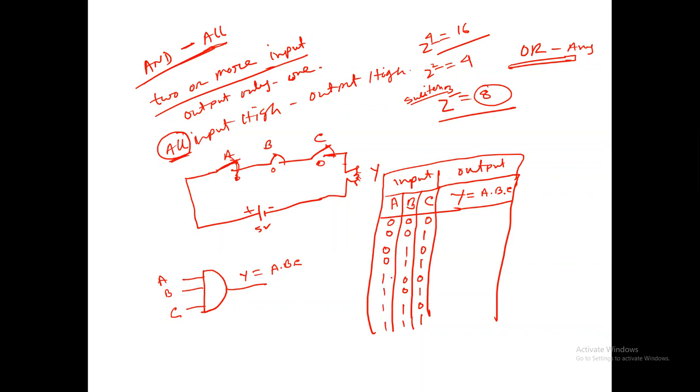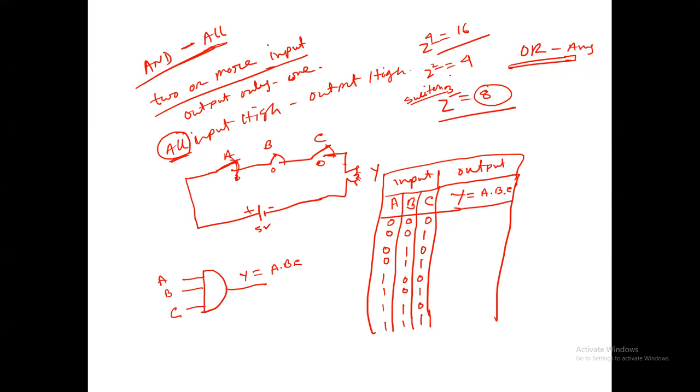Sir, you mean first of all we have to start with the last digit? Yes. For example, we have A, B, and C. First of all, we have to count from the last digit, C, on the right side: on and off, on and off. That means single 0 1, single 0 1. Then double 0 double 1, double 0 double 1. Then 4 0 4 1, 4 0 4 1. Then another 8 0 8 1, 8 0 8 1. Then another 16 0 16 1, 16 0 16 1.